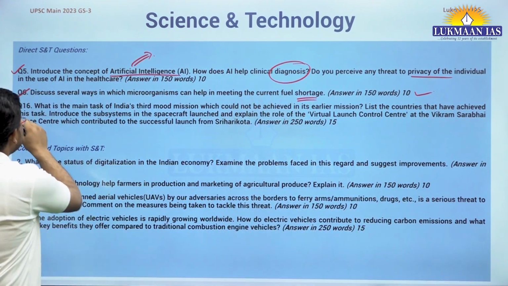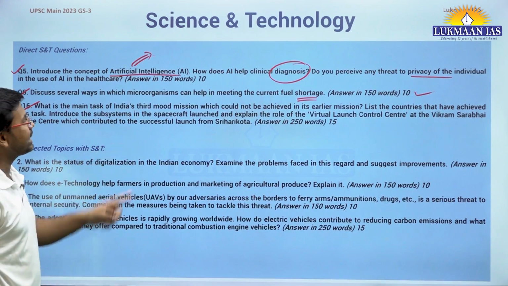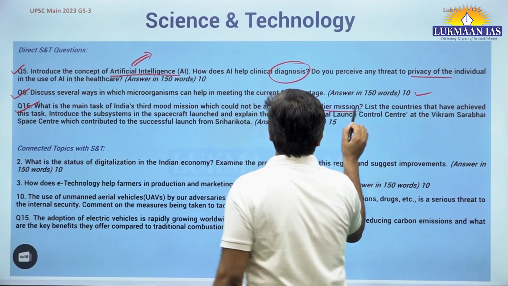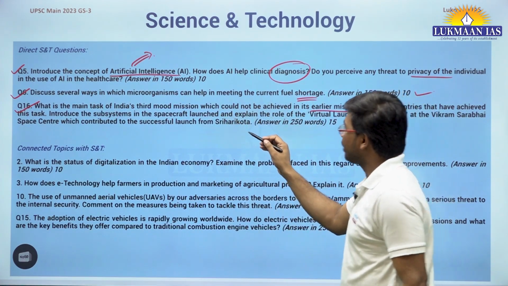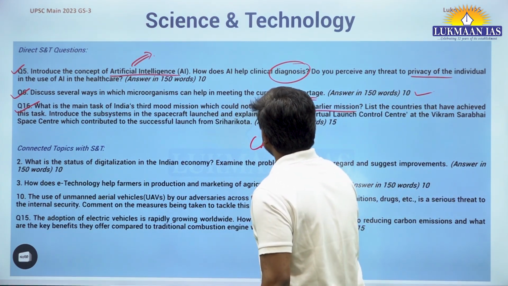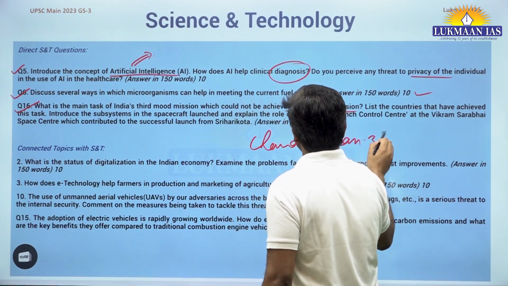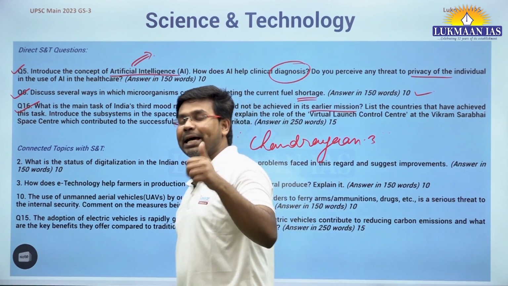The third question is, what is the main task of India's third moon mission, which could not be achieved in its earlier missions? Okay, so here they are talking about the Chandrayaan 3 mission. They are asking what is the main task of Chandrayaan 3.